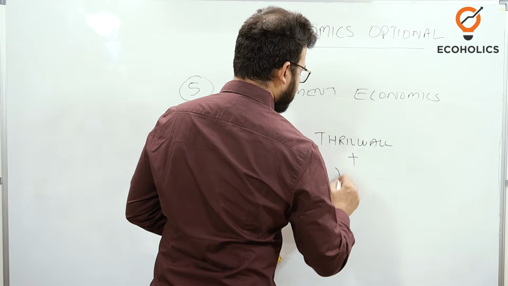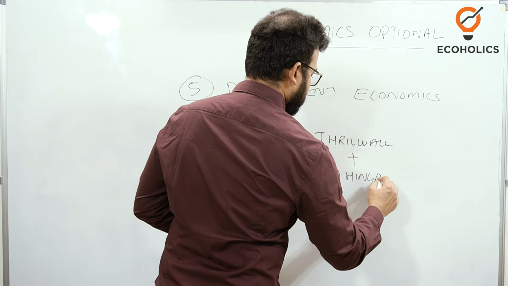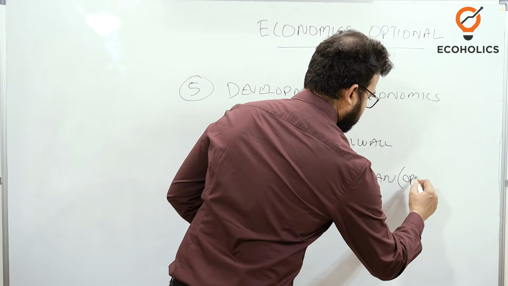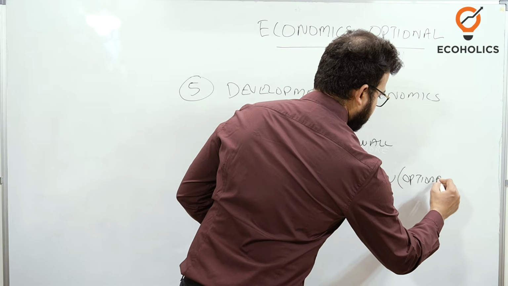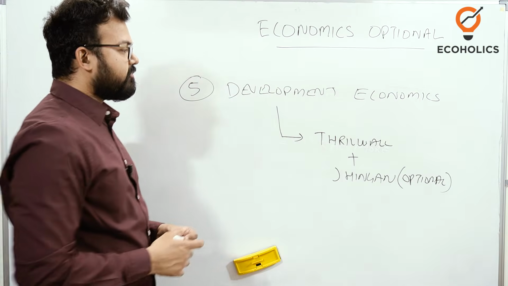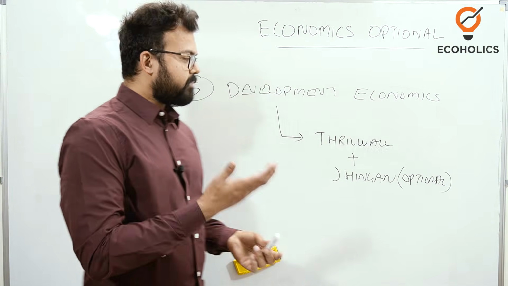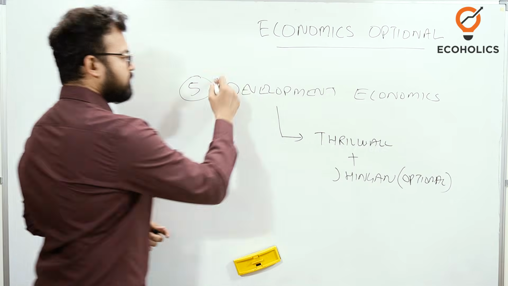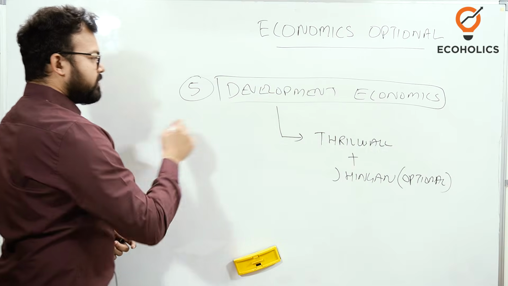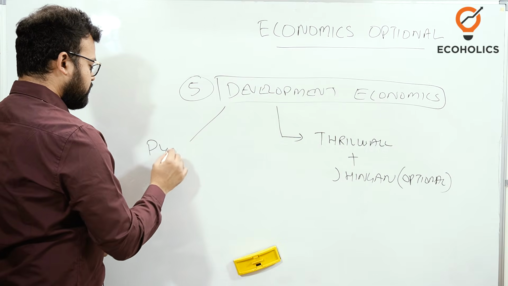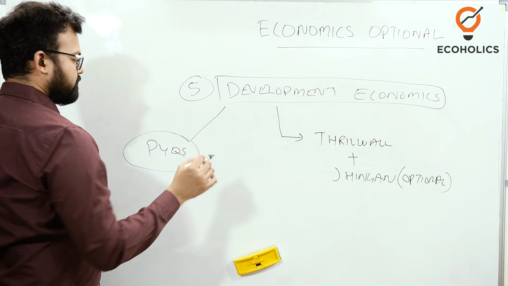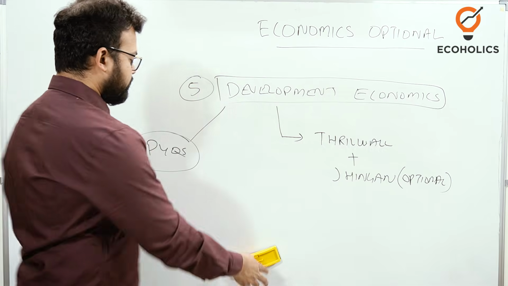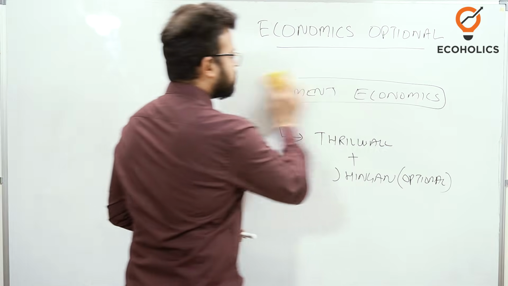Okay, and plus if you want, if you're not able to understand, then Jhingan also. But that is optional. It means if you have time, you can add some of the points, but make a base of Thirlwall, and that will help you. Again, you have to do the same thing, and mark each and every topic, add PYQs from it. Okay, so this completes the strategy of how we can follow it. Now we will discuss how we can make notes of it.